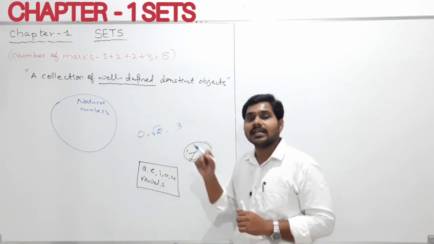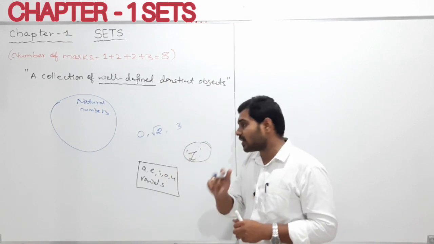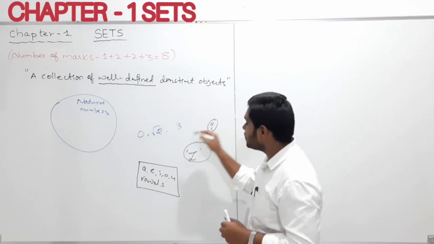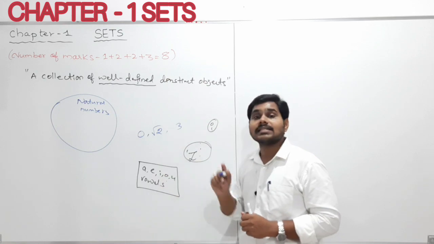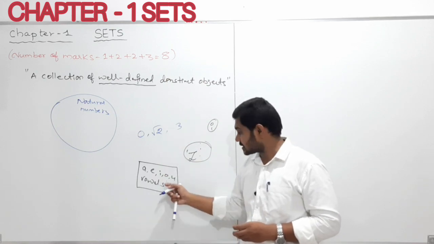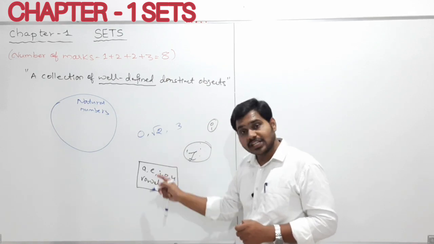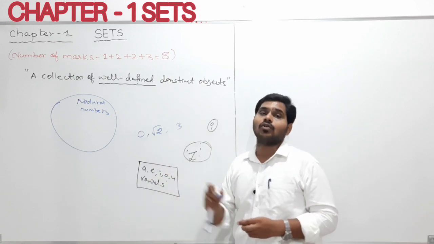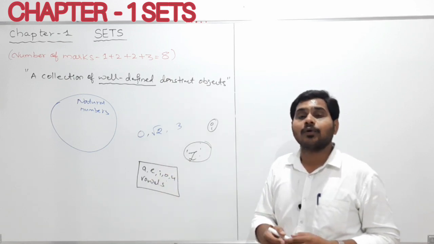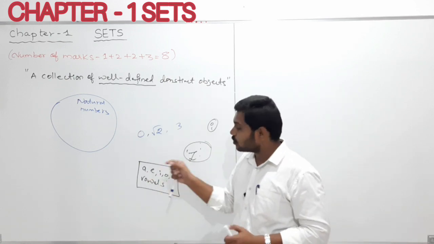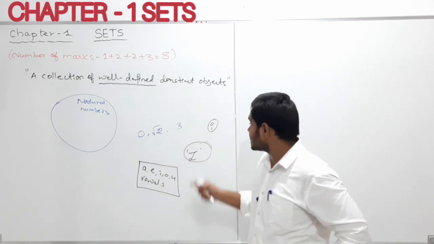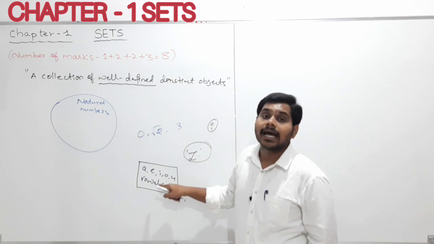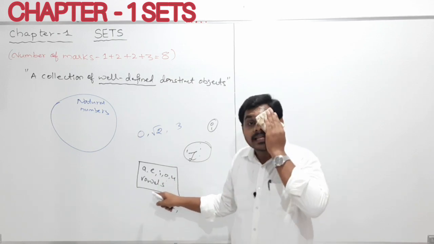This Z will not be there in this box. You can tell like that. If I give you I, whether I belongs to this box, your answer is yes, I is contained in this collection. I can tell you that, because this is a collection which contains all vowels. All the vowels in the English alphabet will be contained in this box. So my answer is yes, I will be there, or I is contained in this collection.